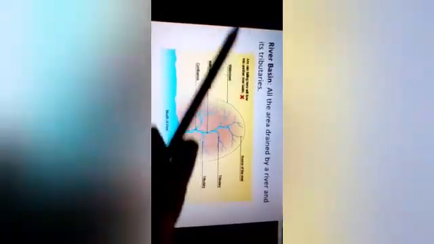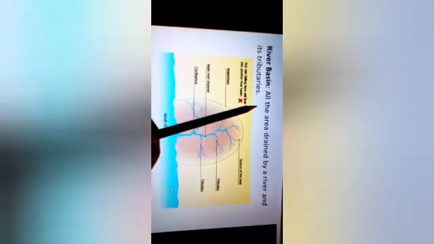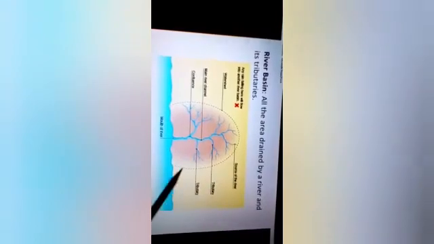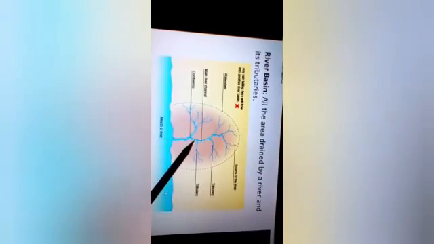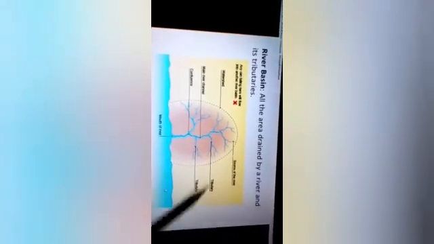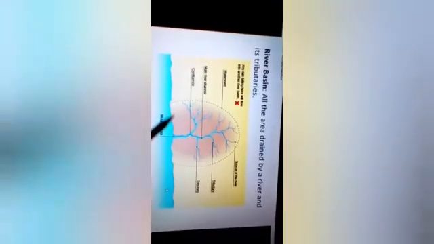In this slide, I have mentioned the definition of the river basin, that all the area drained by a river and its tributaries is known as the river basin. You see this dotted line, this entire area where you have the main river channel and its tributaries. All this area inside the dotted line is the river basin. So when we are talking about the Congo basin or the Nile basin, we are talking about the entire area covered or drained by the particular river and its tributaries.